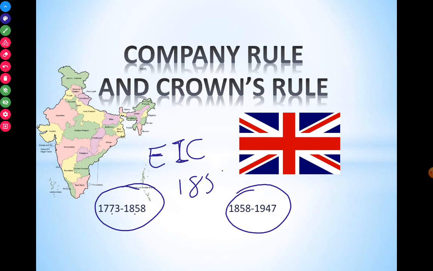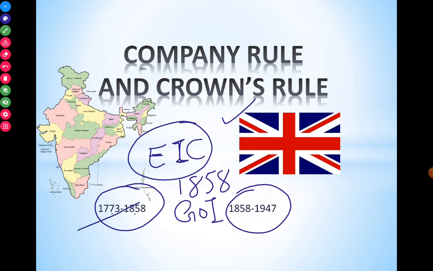In 1858, that means after the 1857 revolt, a Government of India Act came. That act specified that the British would have the territorial jurisdiction and administration, everything, and the East India Company had to leave India, had to quit India. Initially the East India Company had a trade monopoly, and at some period of time it was cut. So let's look in detail at the Regulating Acts.